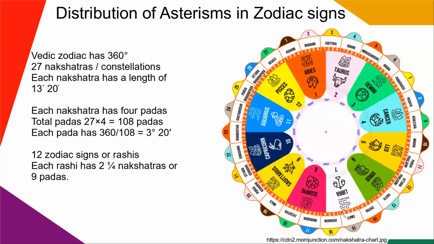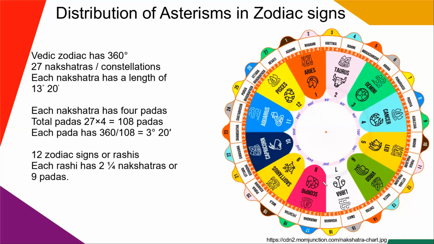So in all, we have 9 padas. Chitra Nakshatra's padas are ruled by Mars. Swati is ruled by Rahu, whereas Vishakha's 3 padas are ruled by Jupiter, which fall under the sign of Libra.